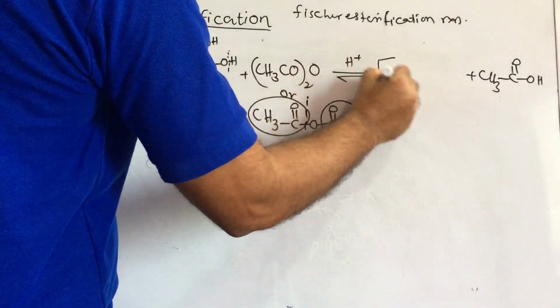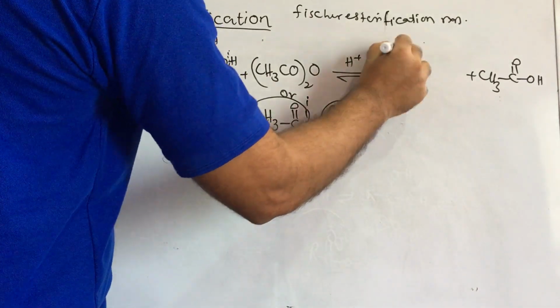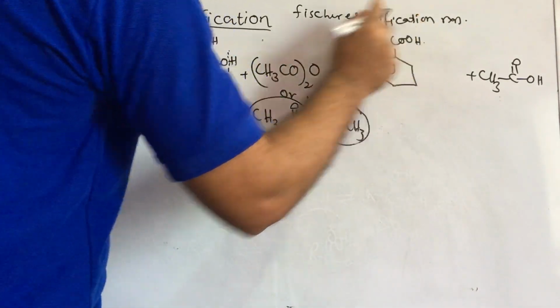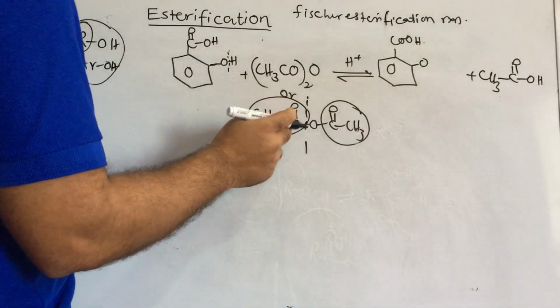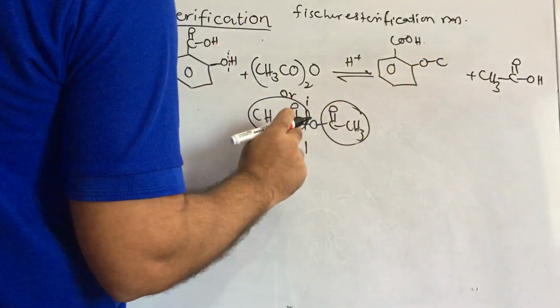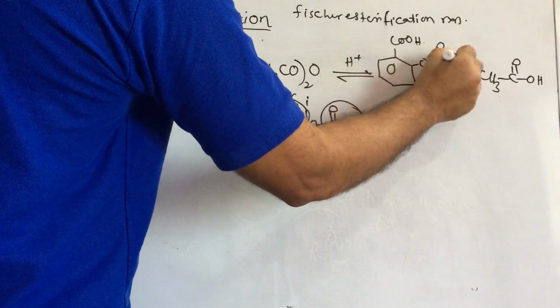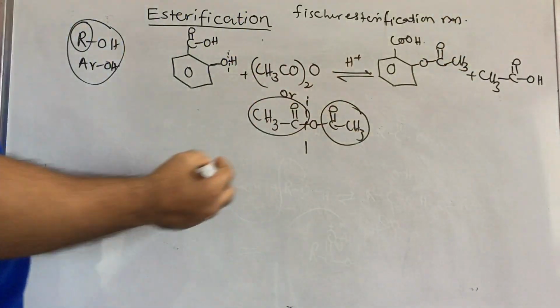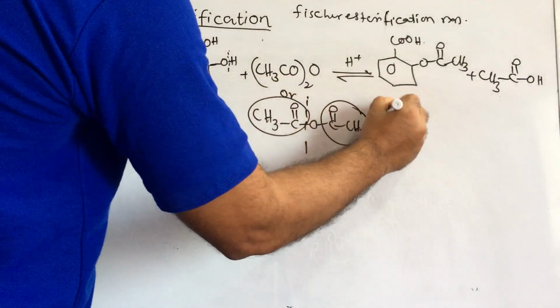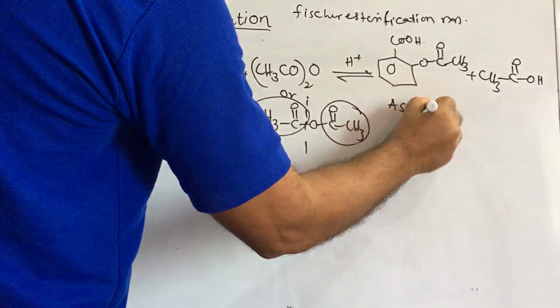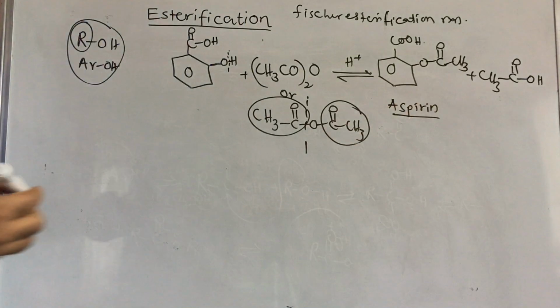The remaining part is benzoic acid, on which the O is already present and only the H is lost. The remaining part is C double bond O, CH3. This is aspirin. What is the name of this? Aspirin.